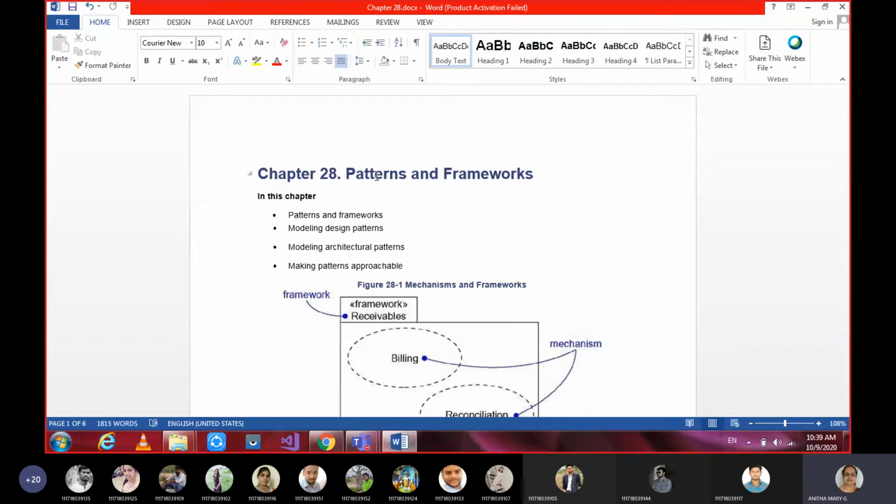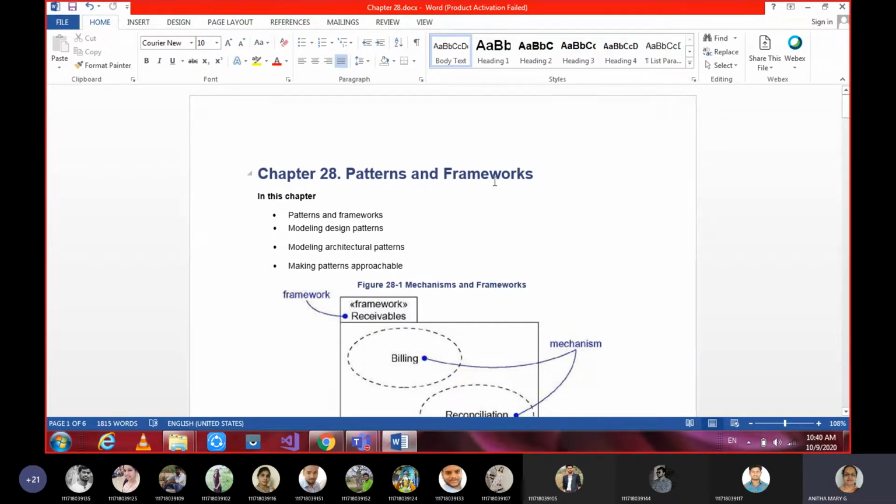We can say a pattern is something, say we say question paper pattern. Something which gives you the blueprint of how it is going to come or how it would be after some time. So that is what a pattern is, a procedure, how it has to be followed. Whereas a framework is like an architecture. You have already learned the different types of architecture in software engineering. Every architecture comes under frameworks. What framework you are going to use.